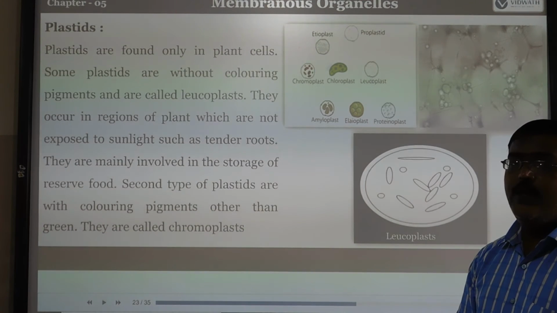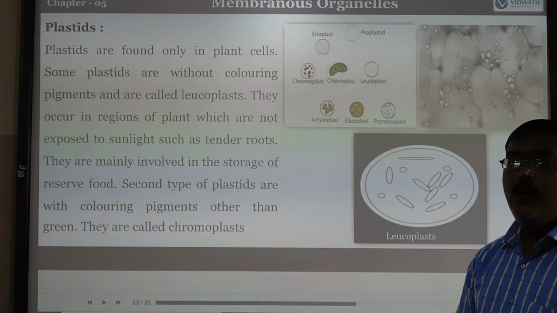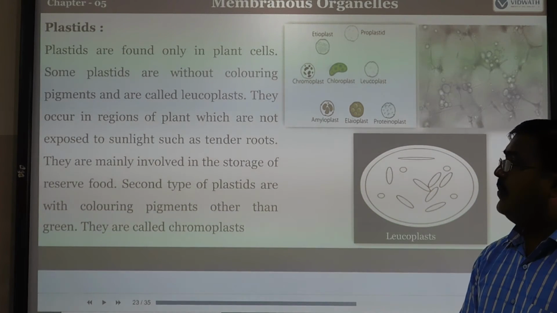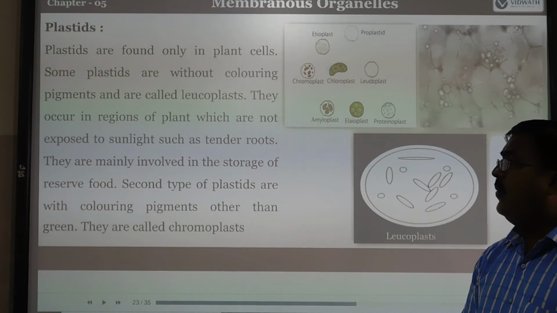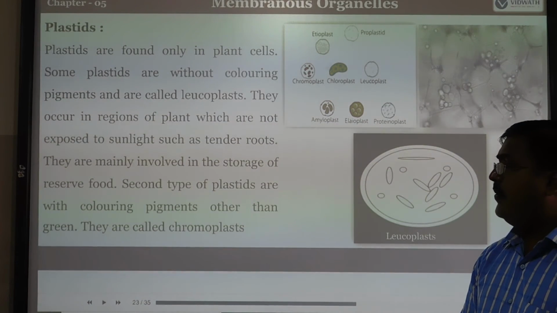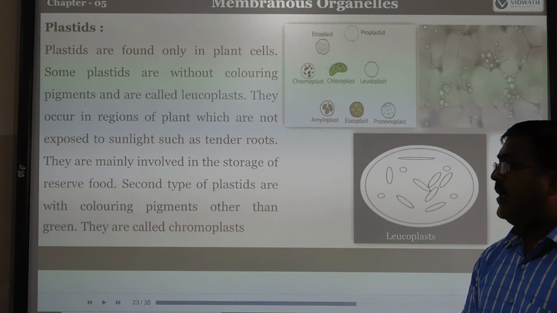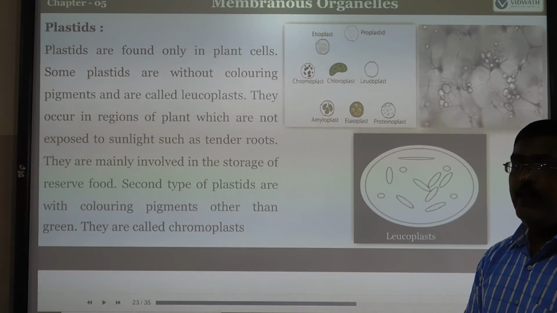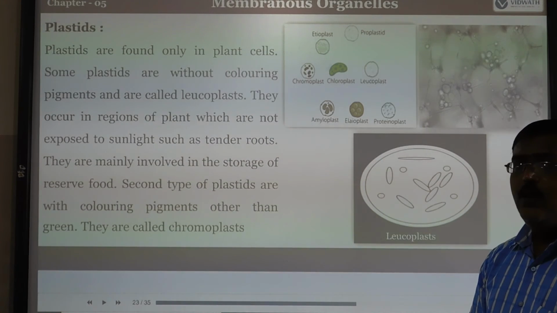So leucoplasts can be observed only when sunlight does not reach that part of the plant. They are mainly involved in the storage of reserve food. The second type of plastid has coloring pigments other than green. Green color is called chlorophyll, and other than green is called chromoplast.